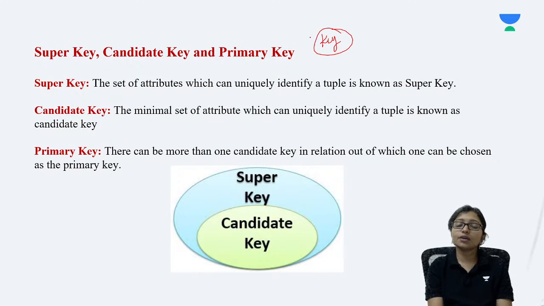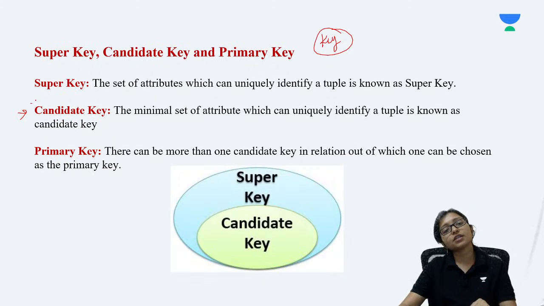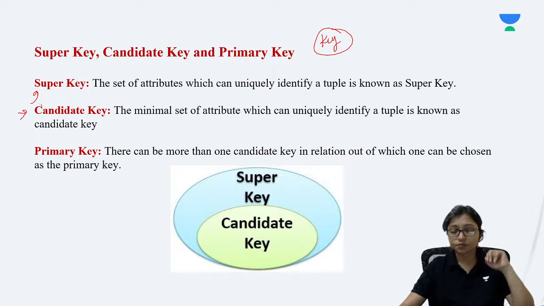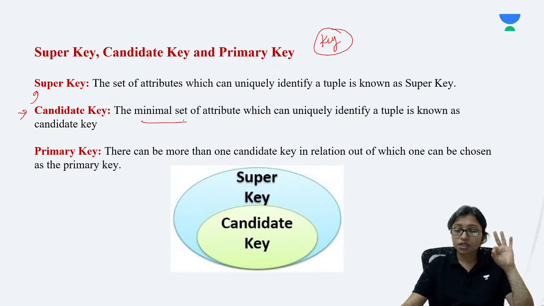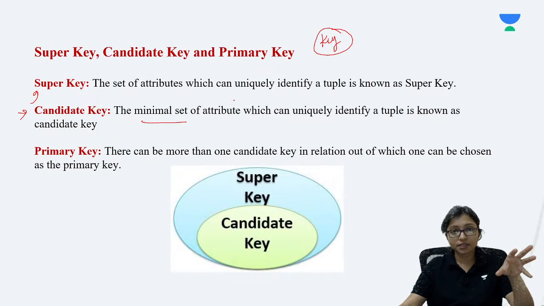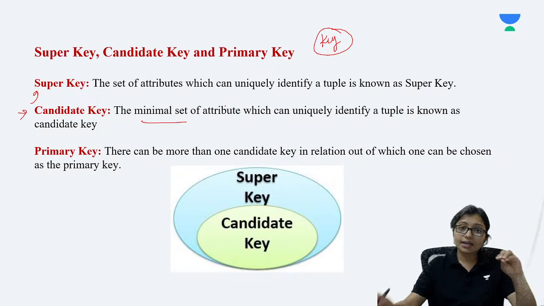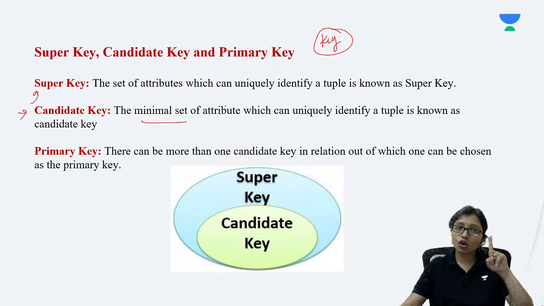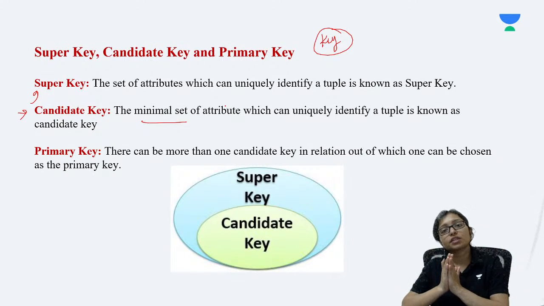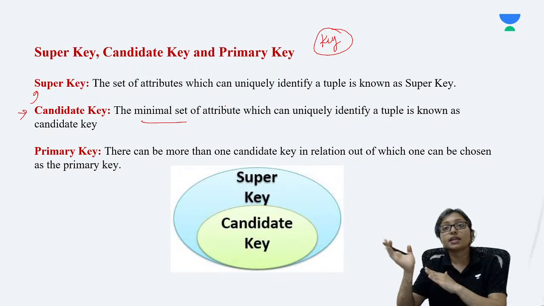Now, from the key, which one is the candidate key? If you understand the candidate key first, then it will be easy to understand super key also. Candidate key is the minimal set in the table which can identify all other attributes. If it is possible with only one attribute, then it's okay. Otherwise, maybe I have to combine two attributes together, and they together identify.